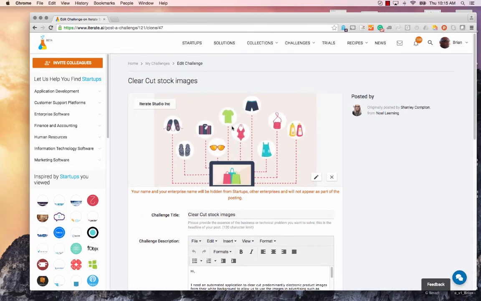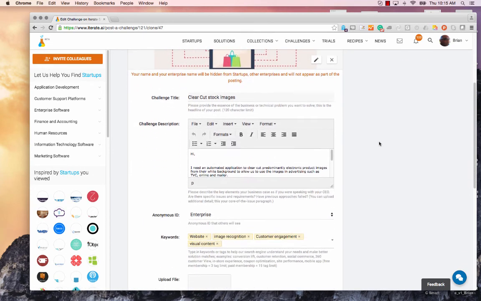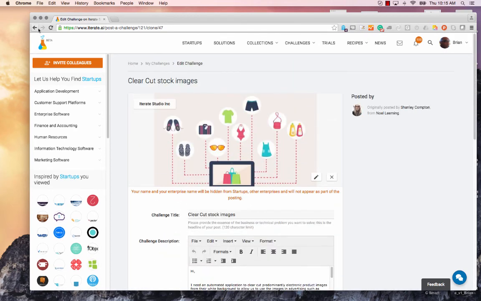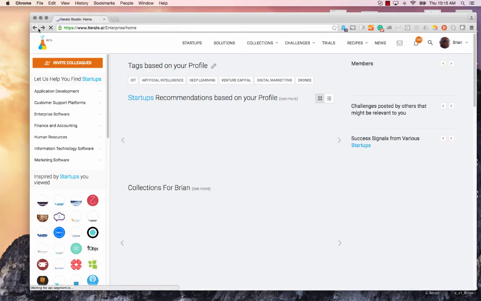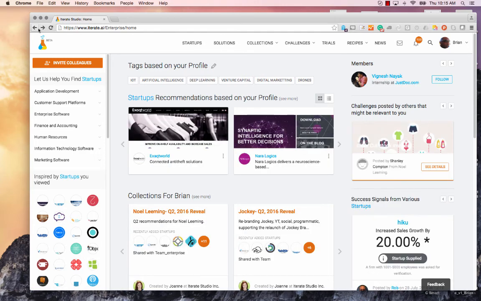So you see what challenges are available, and then if you want to make your challenge clonable, you will also enable others to copy your challenge and then modify it and post it. So you can create a group or a community experience where lots of people can post challenges and get lots of responses, and the goal is to float all the boats and help you innovate a lot better.